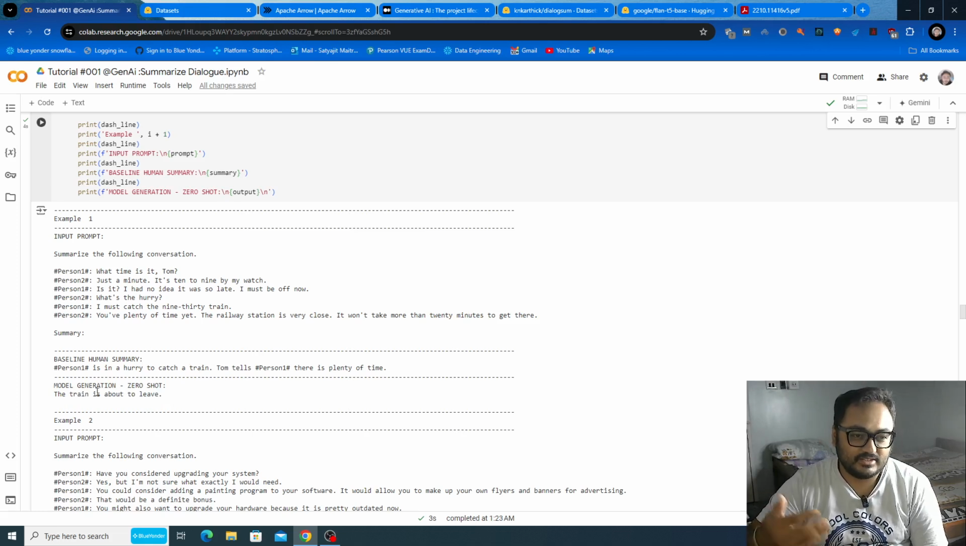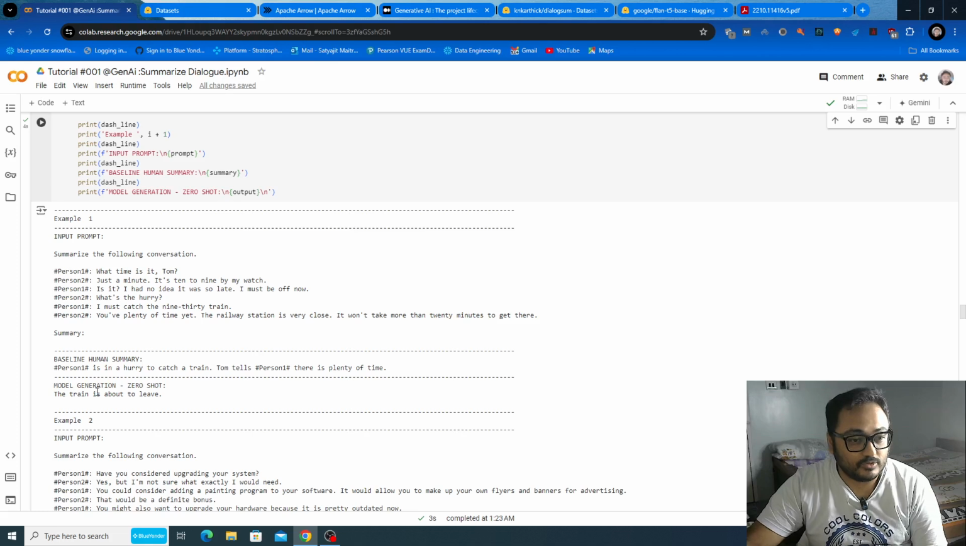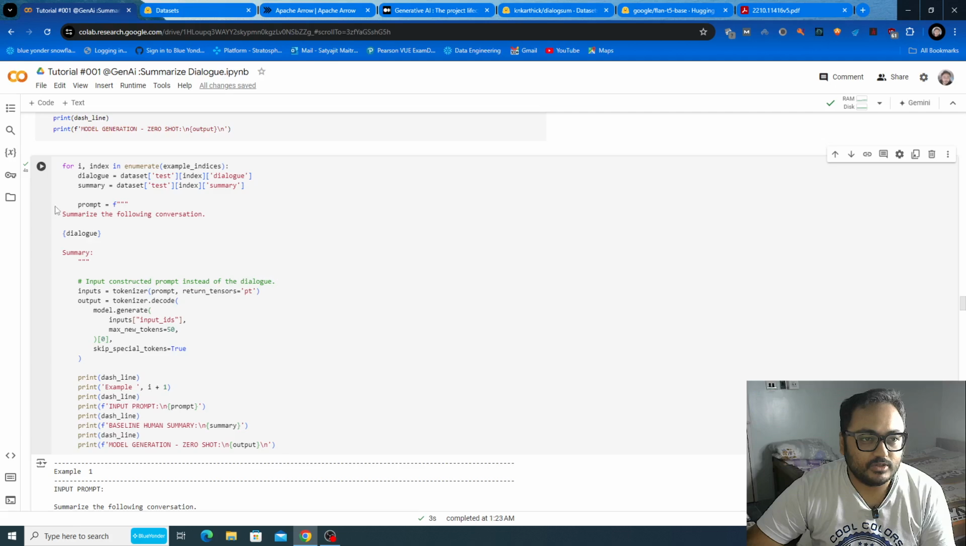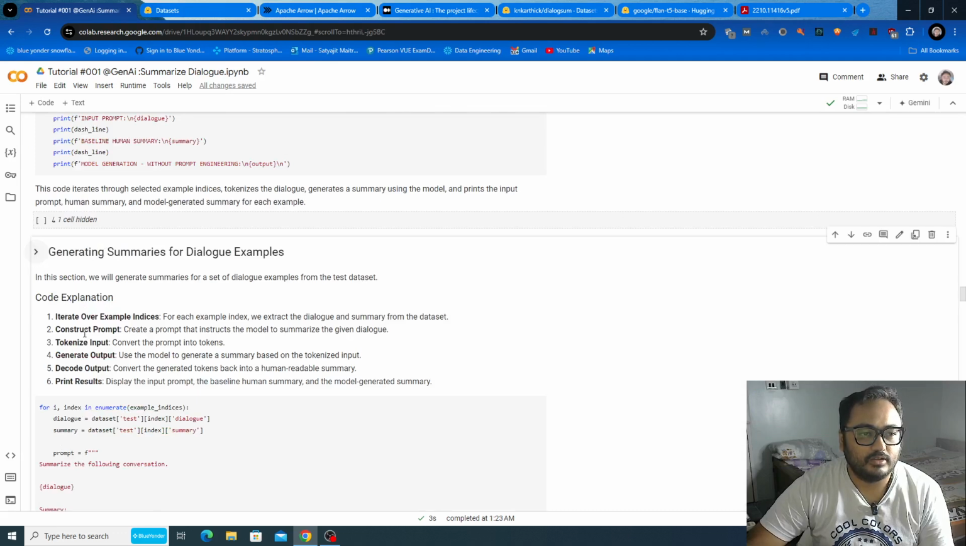At least it is trying to summarize something, that the train is about to leave. So it learned that the train is about to leave, which is not true based on this summary, right? Because Person 2 says that there is plenty of time yet, and the railway is nearby. But in a sense it conveys that the train is about to leave. So this is what zero-shot prompting is all about.